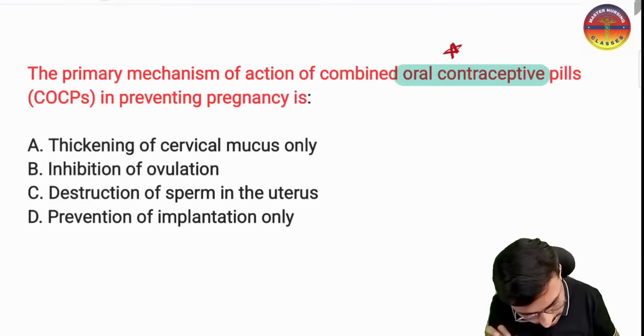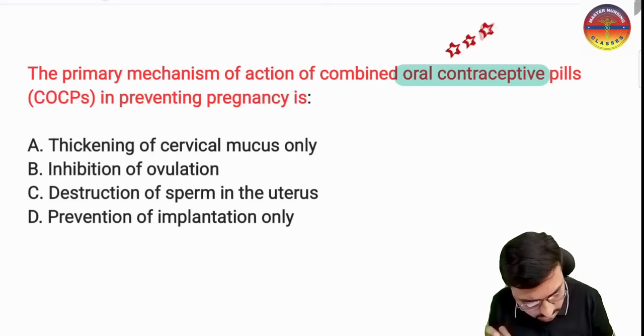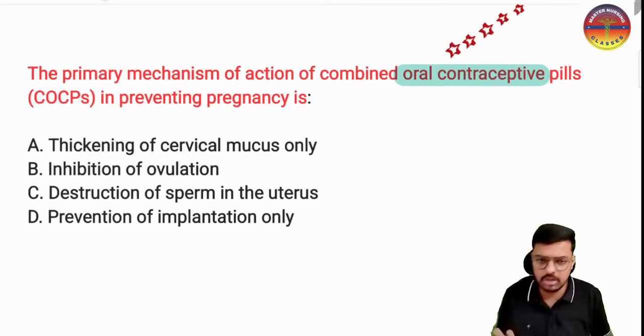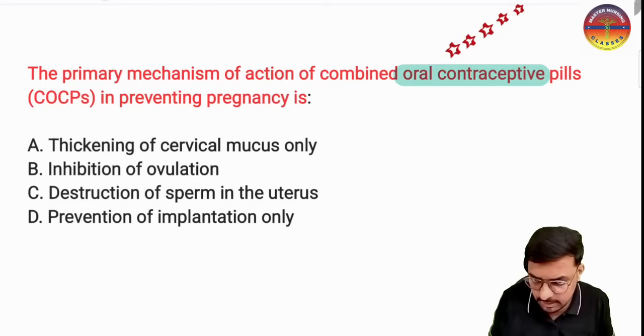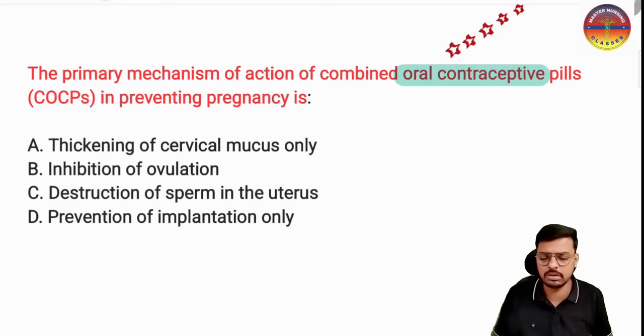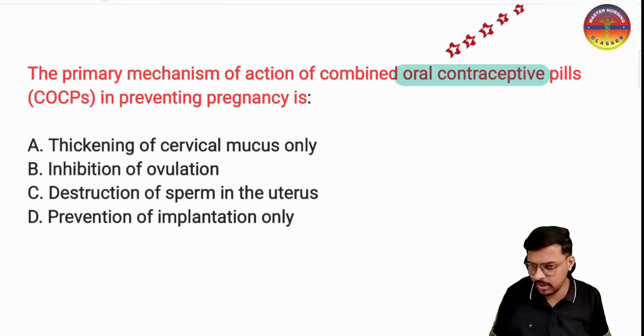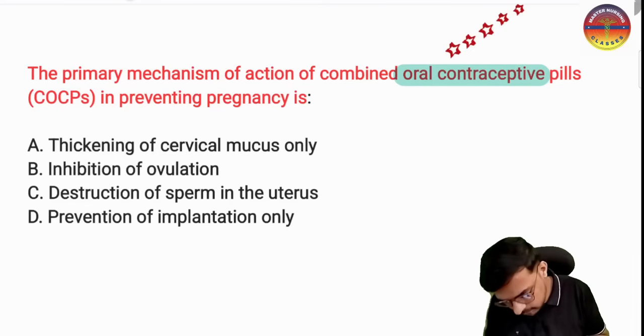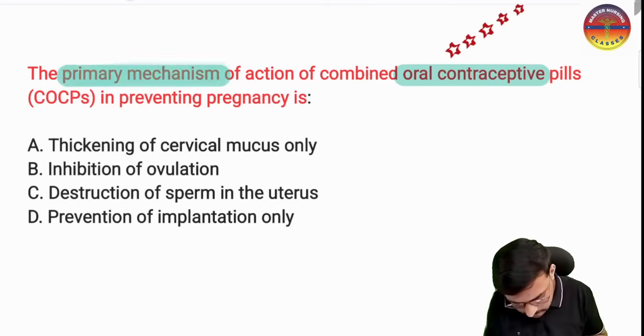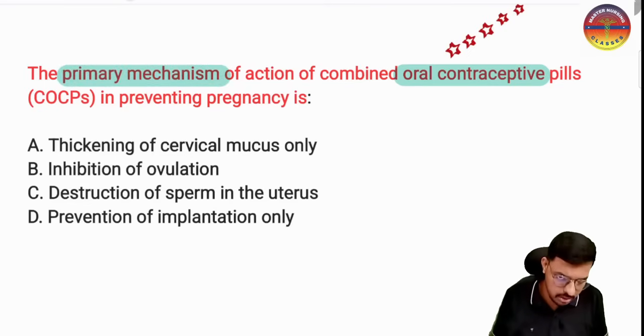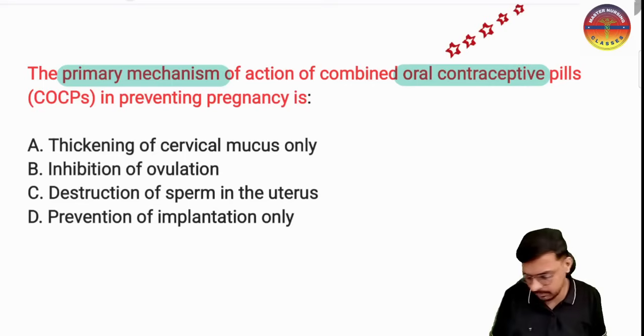I will give 5 stars for this particular topic, especially this concept, because one MCQ you may directly expect from the concept I'm explaining now. The question is very simple: what is the primary mechanism of action of the oral combined pills? Focus on the words primary mechanism of action of the oral contraceptive pills in preventing pregnancy.